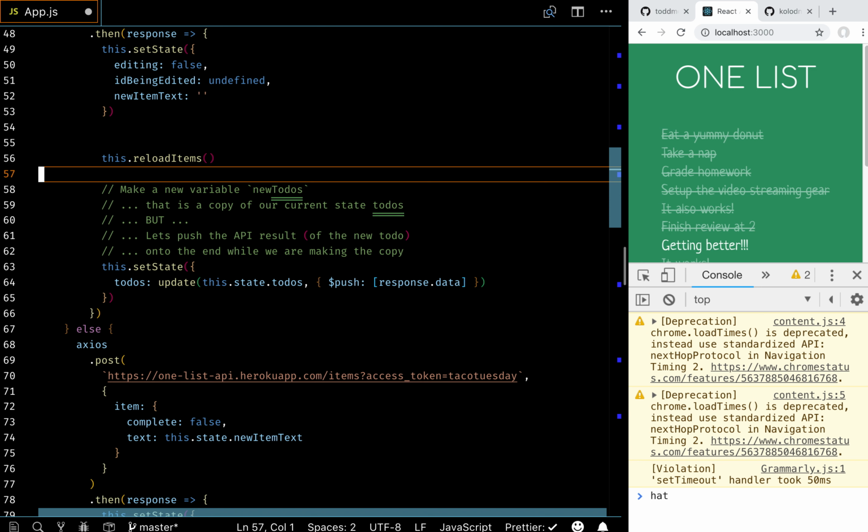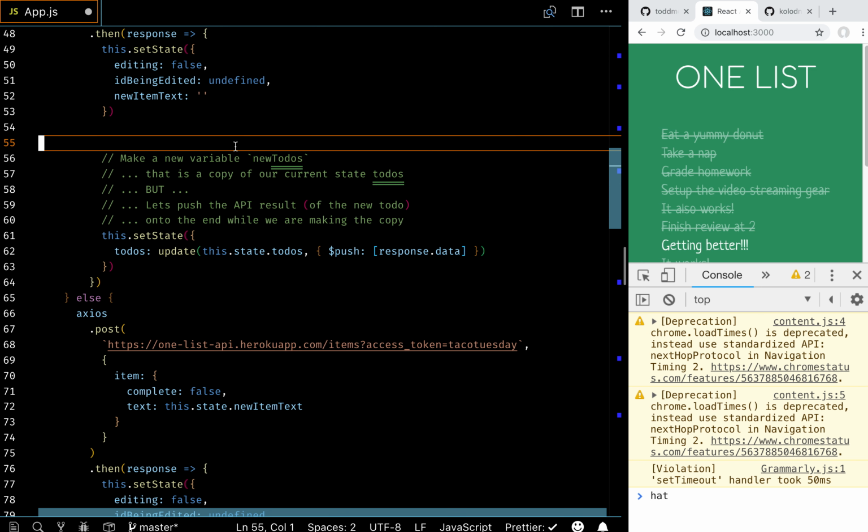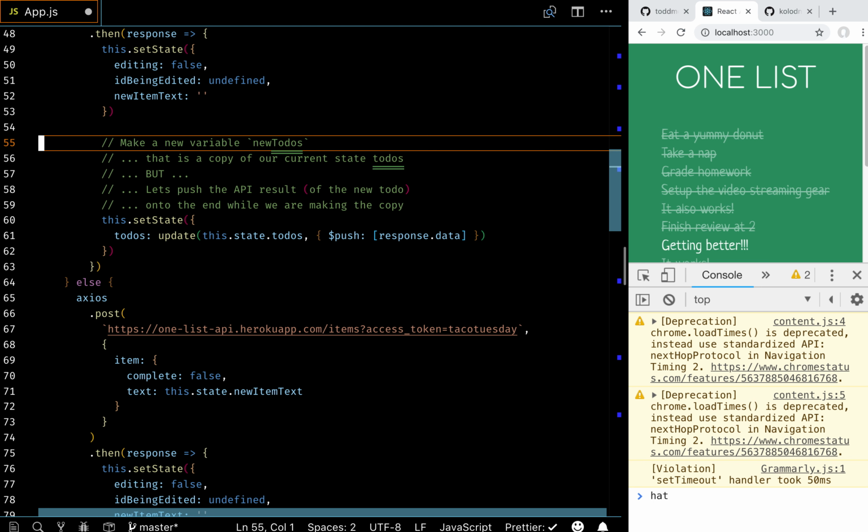We just want to tack it onto the end. So rather than reload all the items, we want to push that new element onto the end of the list. And the only way we knew up until 5 minutes ago was making a copy of to-dos, this.state.todos, and pushing that new to-do onto the end of the array and giving it back to the state.